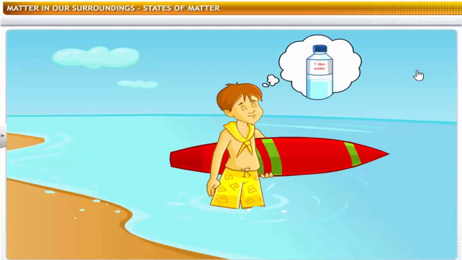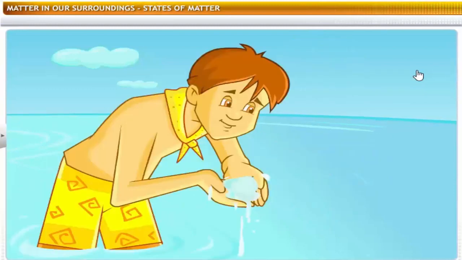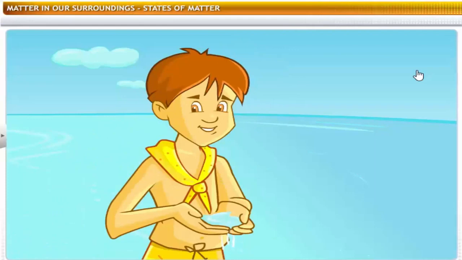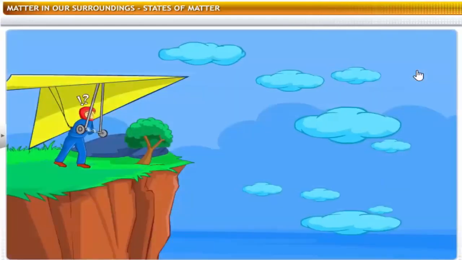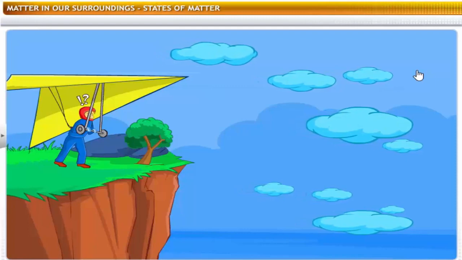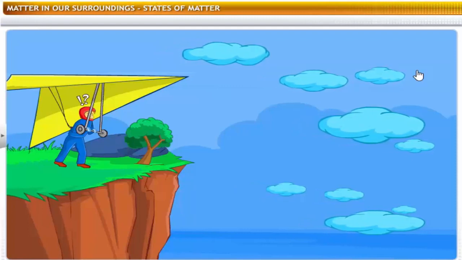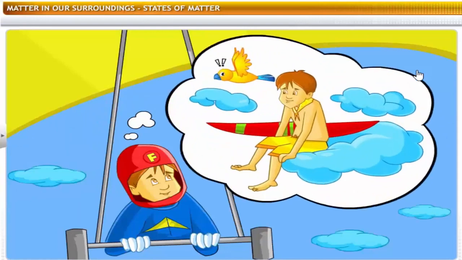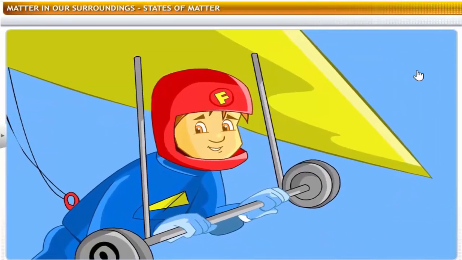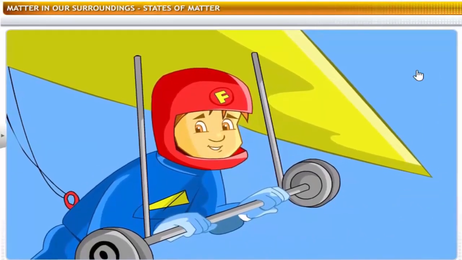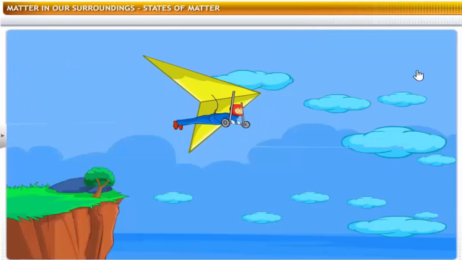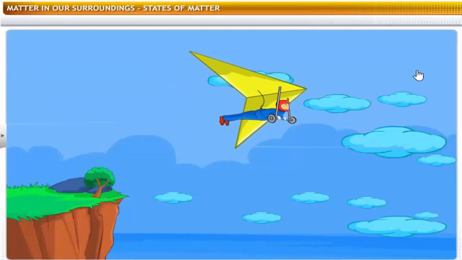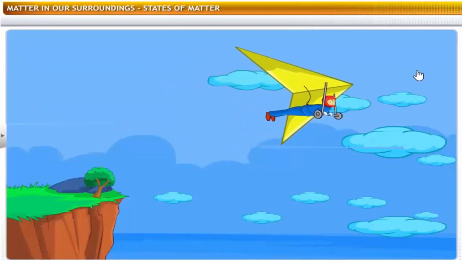However, liquids do have definite volumes. Liquids also take up the shape of the container they are in. Watch out for those clouds. There could be heavy turbulence in them. Can you sit on the clouds or surf on them as you would do on snow or in water? You can't, because clouds are made of water vapor, which is the gaseous state of water. Gases do not have definite shapes or volumes.